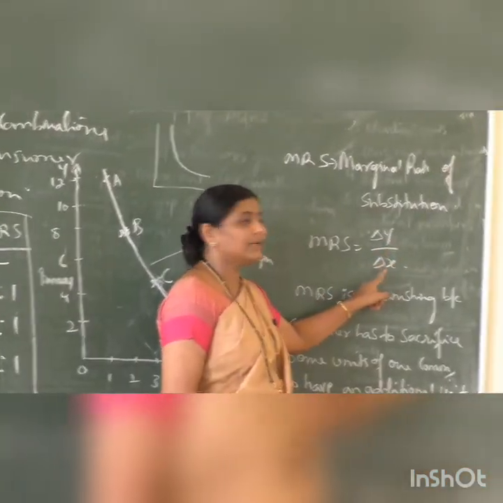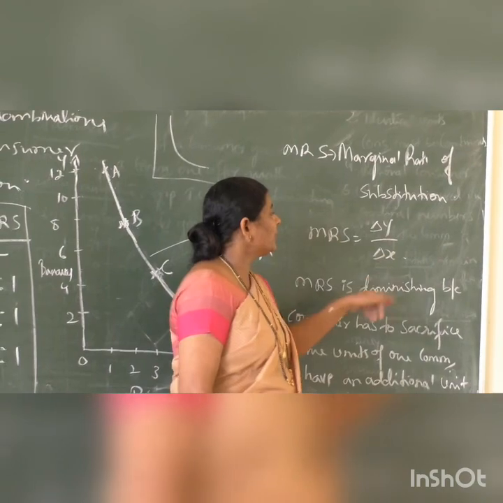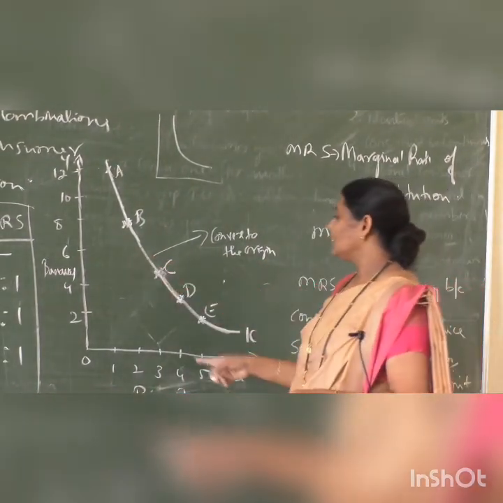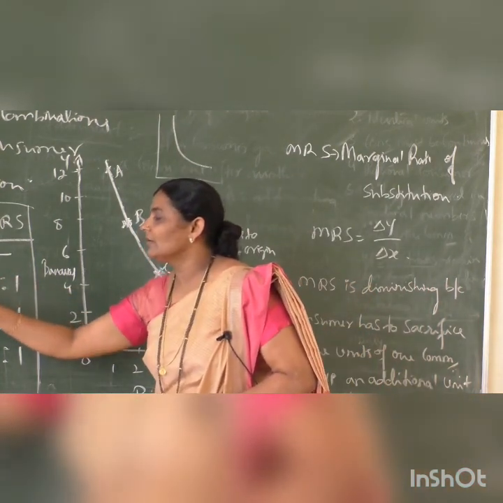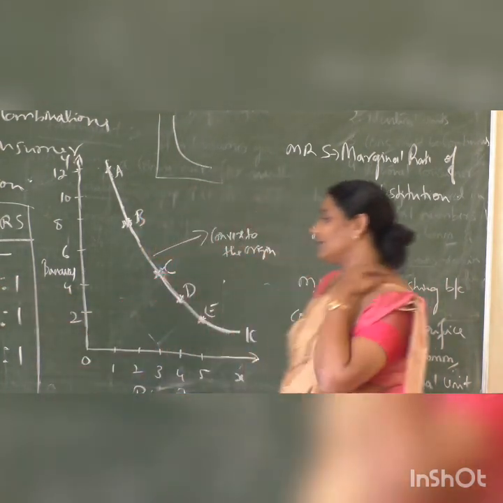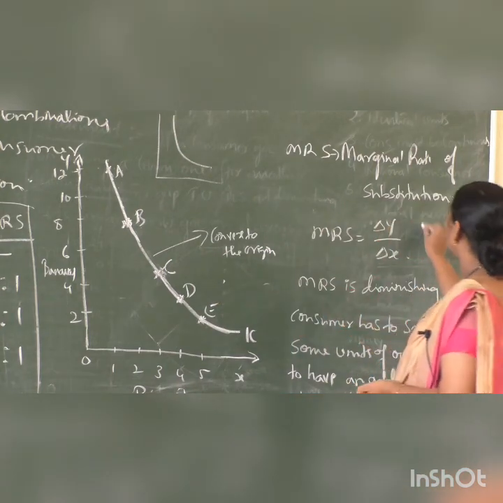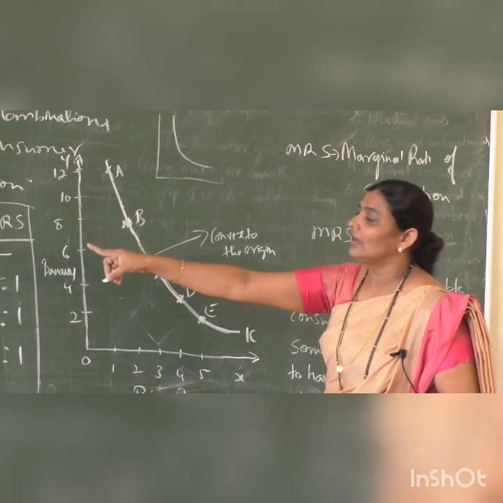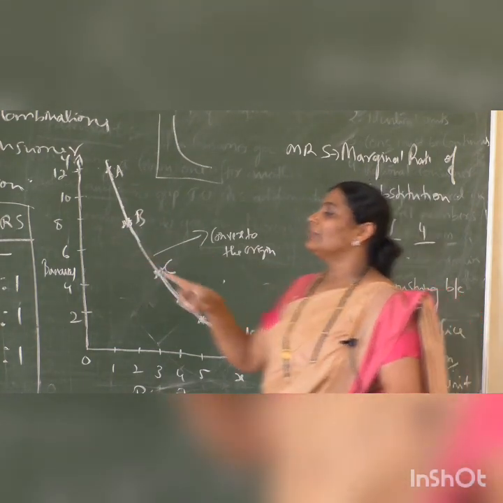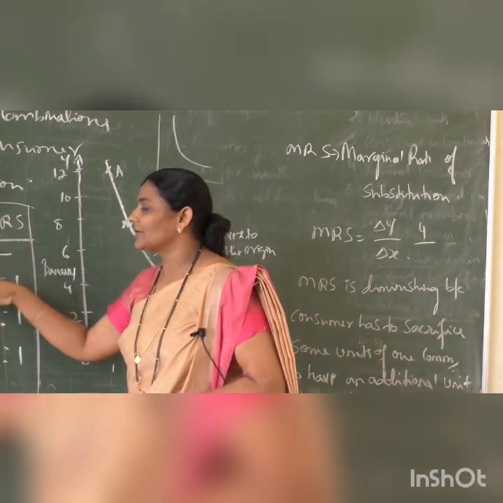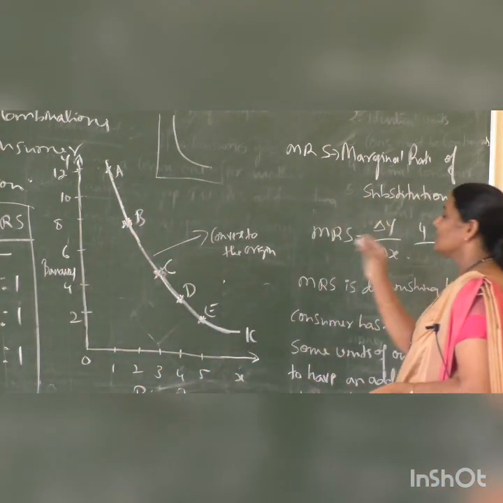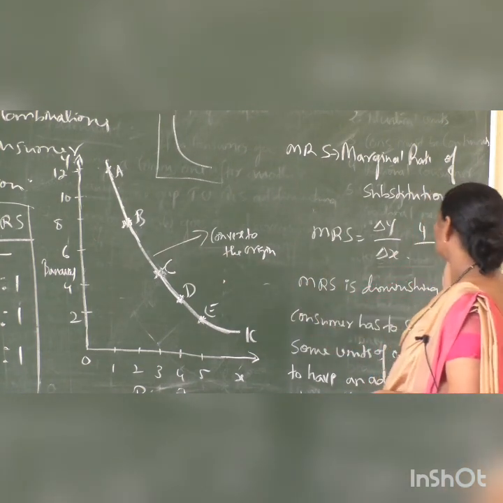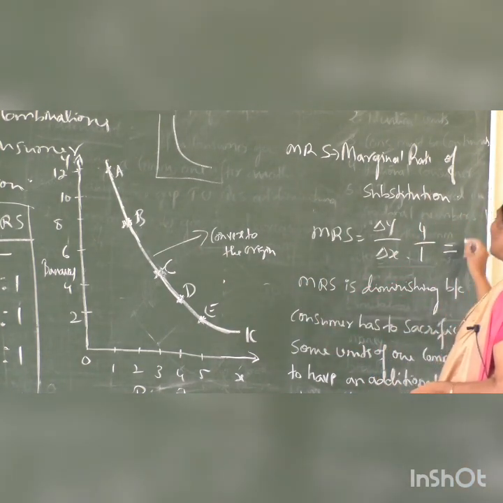So how to calculate MRS? Delta y upon delta x. Take for example. So here delta y, change in y, here from 12 to 8. Sacrifice unit, that is 4. Change in x, biscuit. To have an additional unit of biscuit, consumer has to sacrifice 4 units of banana. So the number of biscuit he has purchased, that is 1. So 4 by 1, that is